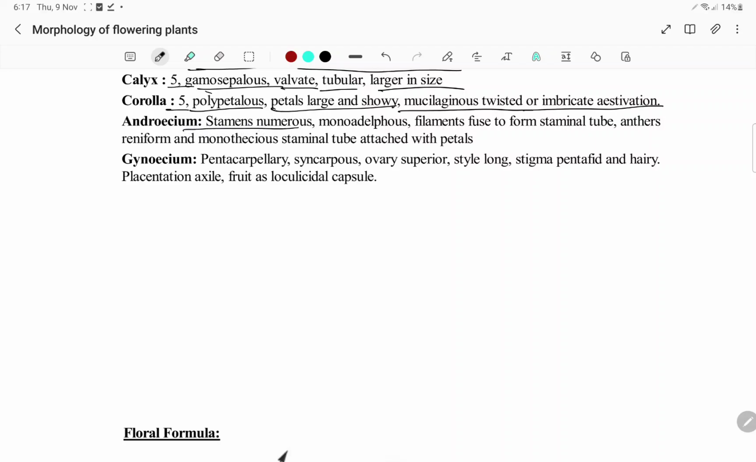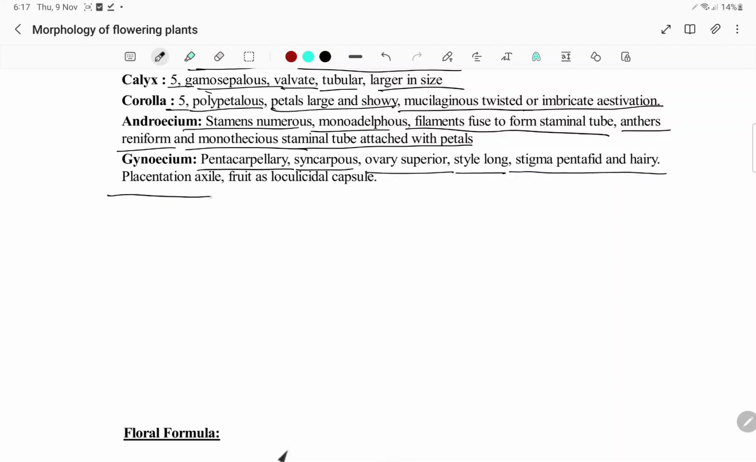Androecium, stamens are numerous, monoadelphous. Filaments are fused to form a staminal tube. Anthers are reniform, monothecous, staminal tube attached with the petals. Gynoecium, pentacarpellary, you will have 5, syncarpous. Ovary is superior, style is long, stigma is pentafid, hairy, and axile placentation, loculicidal capsule.